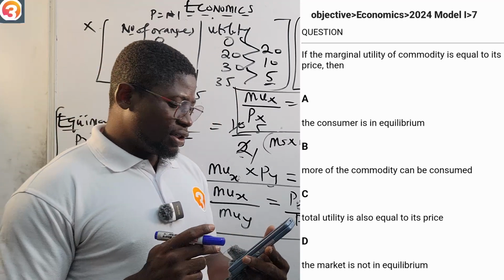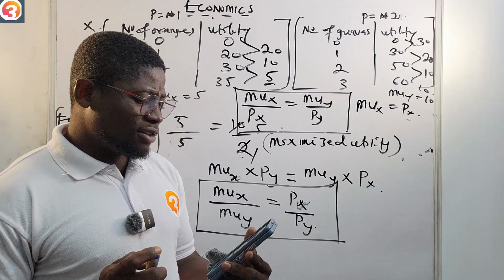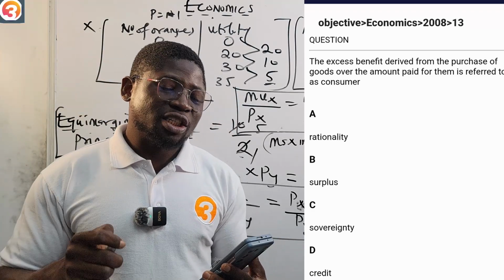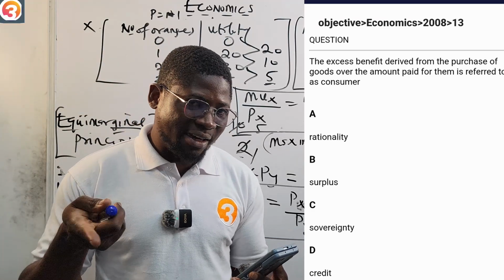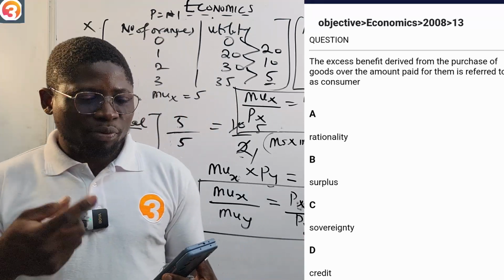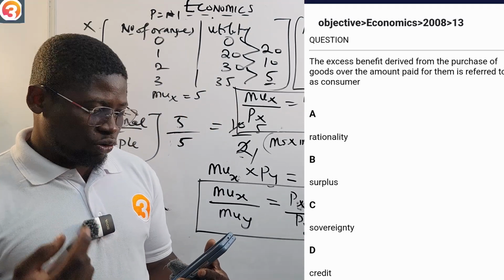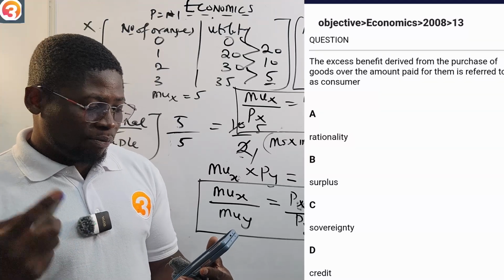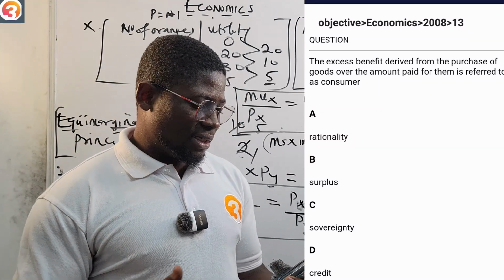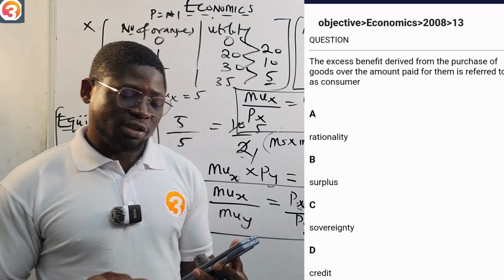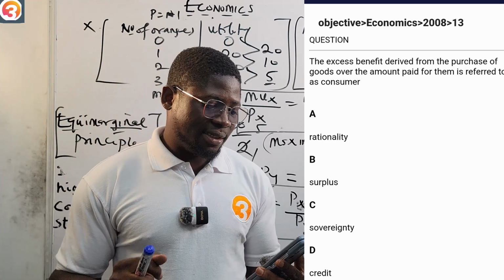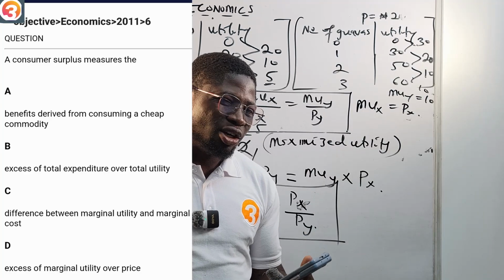Now, let us see another question. 2008, number 13 says, the excess benefit derived from the purchase of goods over the amount paid for them is referred to as what? Excess benefit, surplus. Surplus satisfaction is known as consumer surplus. A says rationality. B says surplus. C says sovereignty. D says credit. The correct answer is option B, which is surplus.